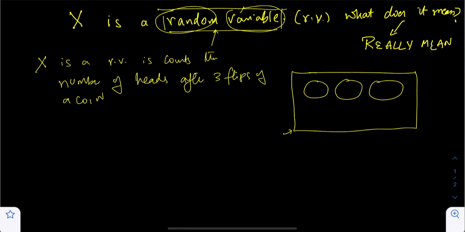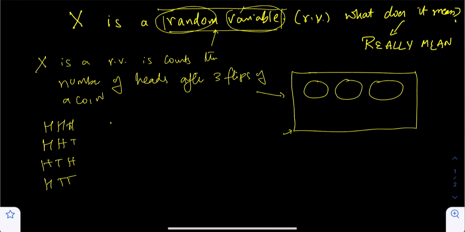That means the sample space consists of all possible values of 3 flips of a coin. That is head, head, head; head, head, tail; head, tail, head; head, tail, tail; tail, head, head; tail, head, tail; tail, tail, head; and tail, tail, tail.